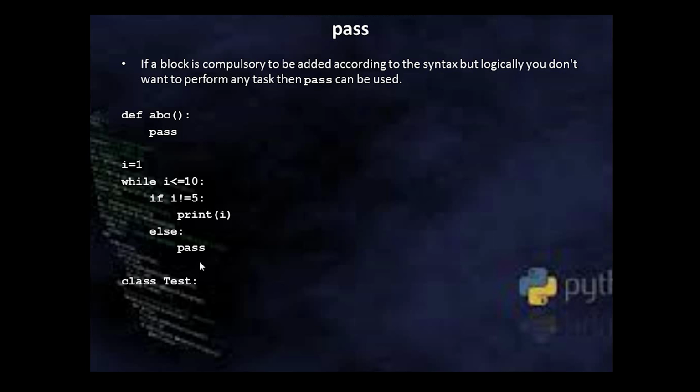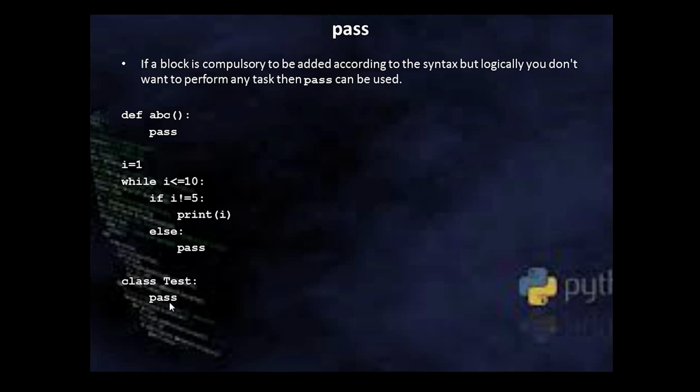Then a third example I am showing is that I want to write my own user-defined data type. That is, I want to create my own class, but I want to keep the class body empty. Then also pass is at your help. So we'll write the class name, colon, and then write the word pass. So I guess you got the application of pass.